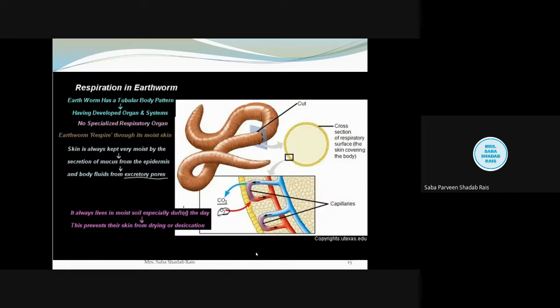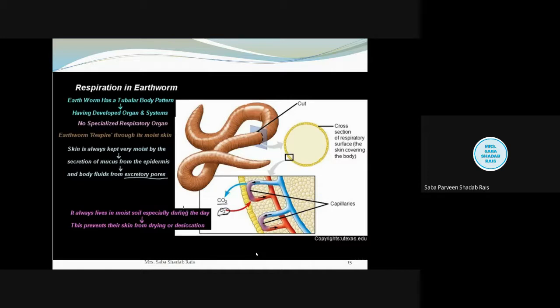Now see children, as I told you, they do not have specialized or different types of respiratory surfaces or respiratory organs, so they do the respiration by exchanging gases. Whatever atmospheric oxygen is taken up by the skin is immediately transferred to the respiratory pigment hemoglobin. Now we know the property of hemoglobin, that it converts into oxyhemoglobin.